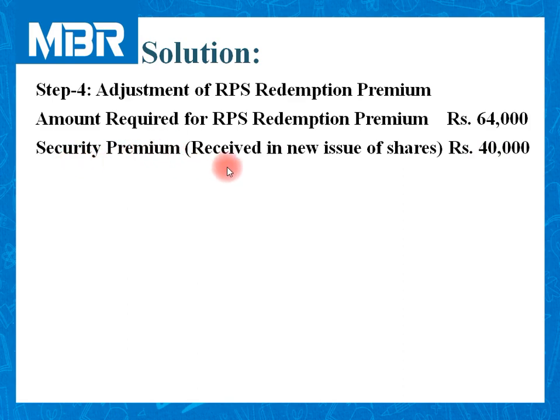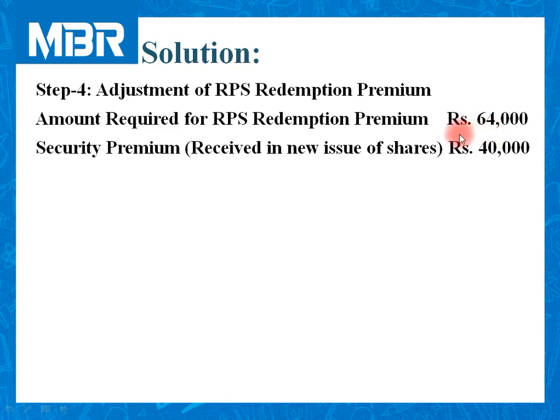Now check the question. We are in need of rupees 64,000 and we have received 40,000 rupees as a securities premium in new issue. You can check journal entries for step number 3. In the given balance sheet, there is no information of securities premium. It means it was 0.